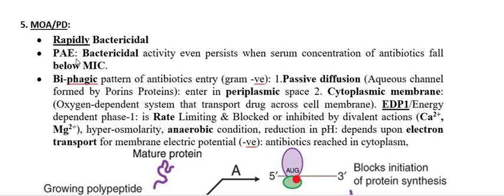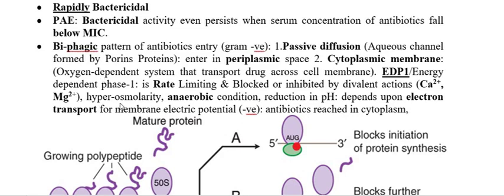It means if the concentration of the aminoglycoside falls below its minimum inhibitory concentration, the drug is not usually going to act upon the bacteria. But this group, along with the fluoroquinolone antibiotics, even though their concentration falls below the MIC, or minimum inhibitory concentration, they possess antibacterial activity. So that is why this is very interesting as well as important.